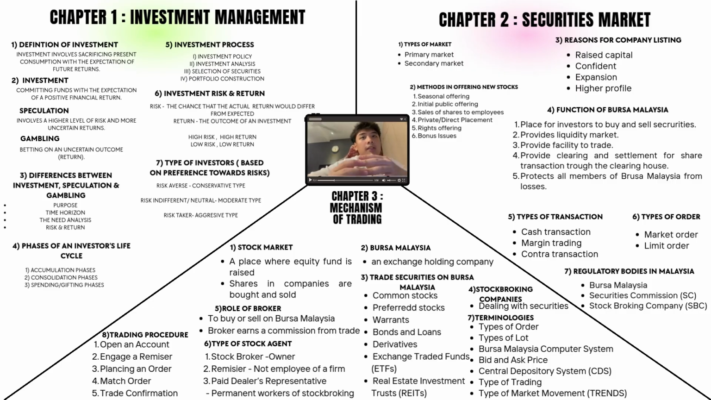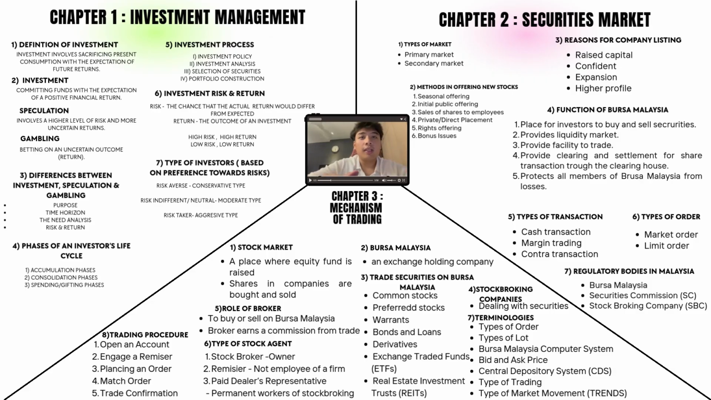Primary market is where companies issue new shares to raise money. Secondary market is where investors buy and sell existing shares among themselves, such as on Bursa Malaysia. So we are settled about the types of market. Now we are moving to the second subtopic, which is methods of offering new stock. The first one is IPO, initial public offering. The company sells shares to the public for the first time. That is the meaning.